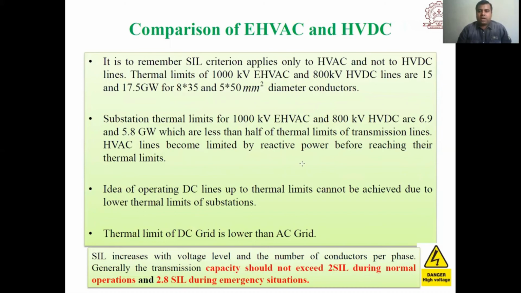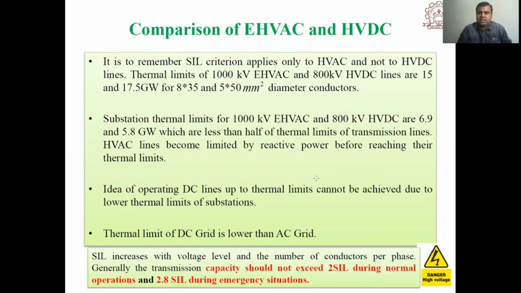We can also compare extra high voltage AC and HVDC transmission lines. If you see, as we started from surge impedance loading, there is no concept of surge impedance loading in HVDC. Surge impedance loading criteria is not applied to the HVDC line. It can be loaded up to the thermal limit.